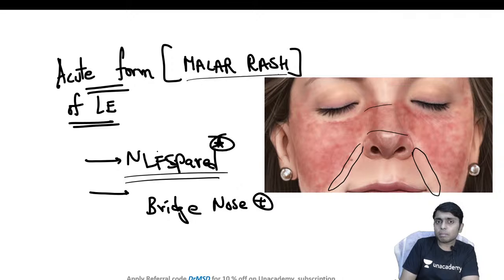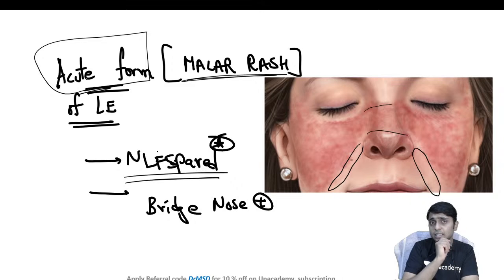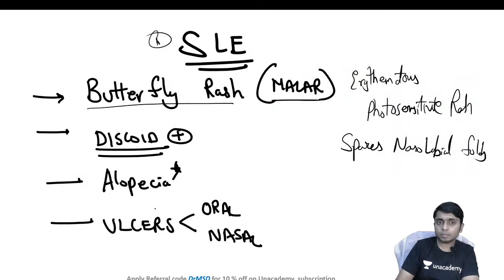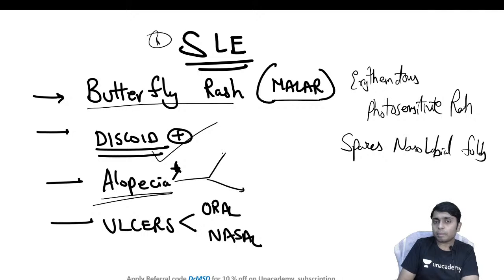And this particular malar rash is the acute form of lupus erythematosus. So we have seen DLE is a chronic form. So this malar rash, that is butterfly rash, is an acute form of lupus erythematosus. And apart from this rash, there is also a possibility that discoid lesions can be seen in these patients, and there is a peculiar type of alopecia happening in systemic lupus erythematosus, which initially will be non-scarring type.